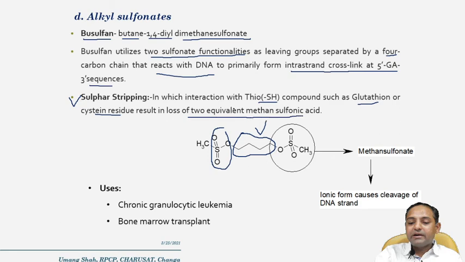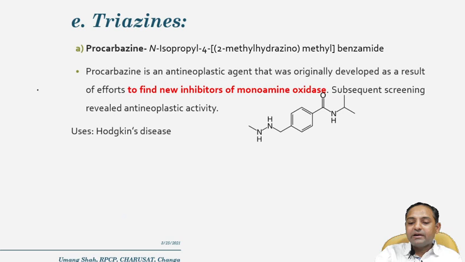Due to that there is a loss of the methane sulfonate, which is available in ionic form, and that causes the cleavage of the DNA strands. This is how alkyl sulfonate derivatives act, and the main use is chronic granulocytic leukemia as well as bone marrow transplant.